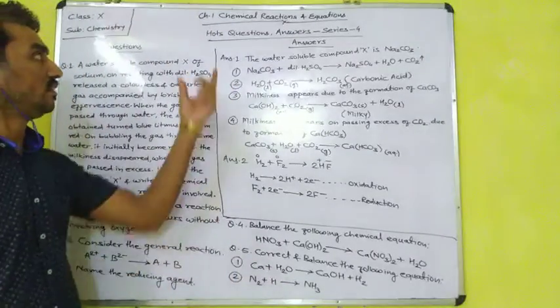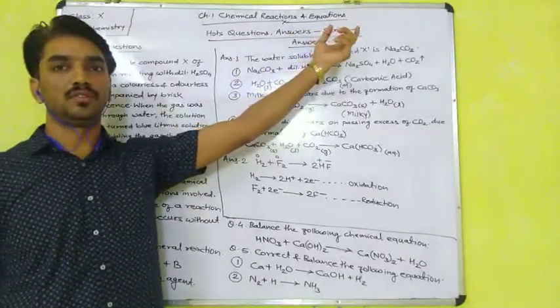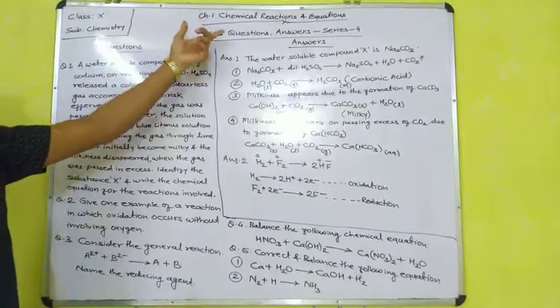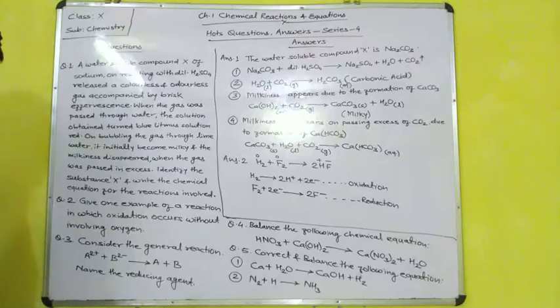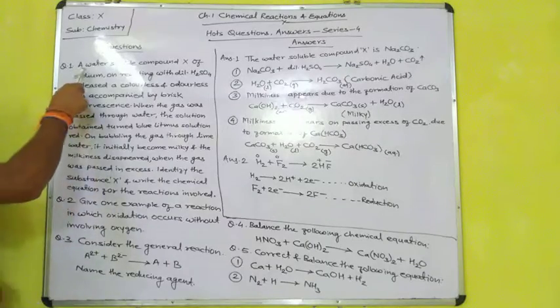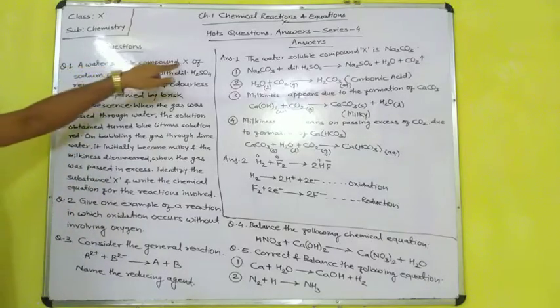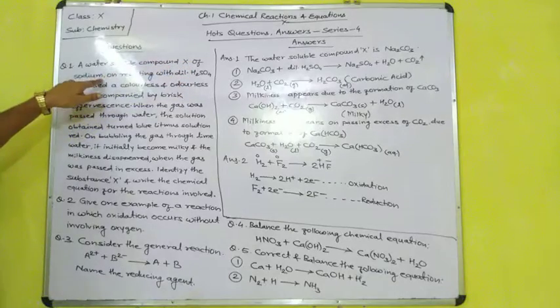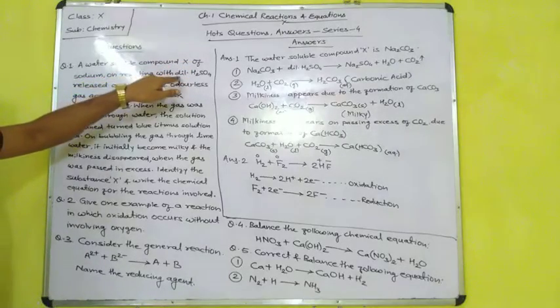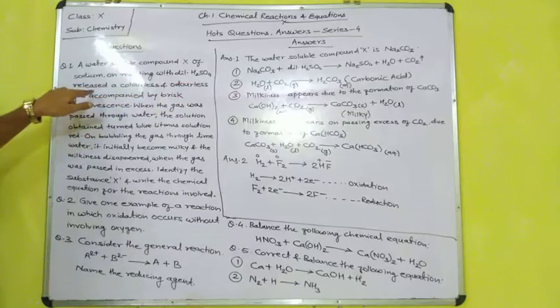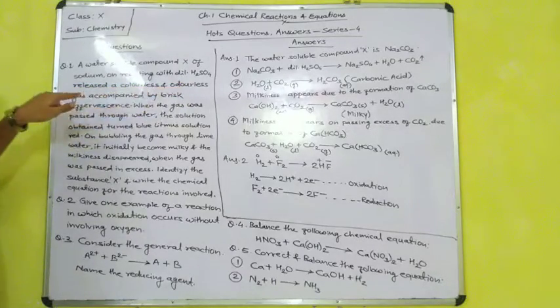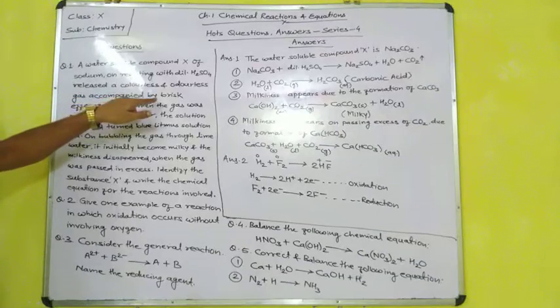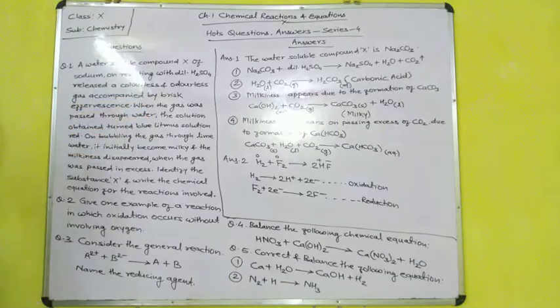Today I have brought again the HOTS question answer series 4 of Chemical Reactions and Equations, Class 10, Chapter 1. In this series, the first question we have to discuss is: a water soluble compound X of sodium on reacting with dilute sulfuric acid, H2SO4, released a colorless, odorless gas accompanied by brisk effervescence.